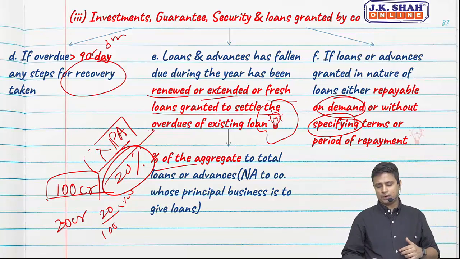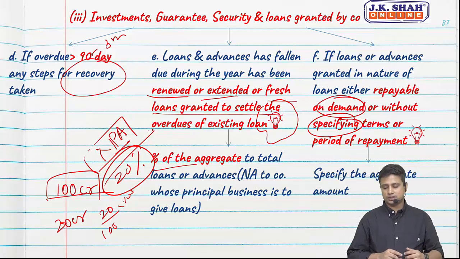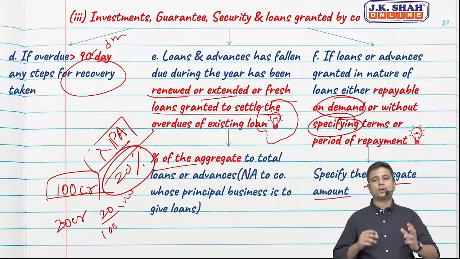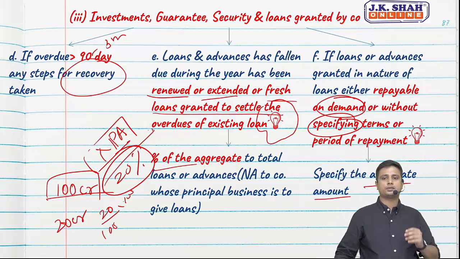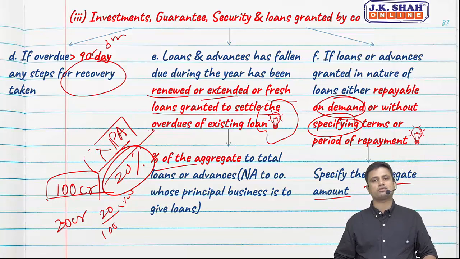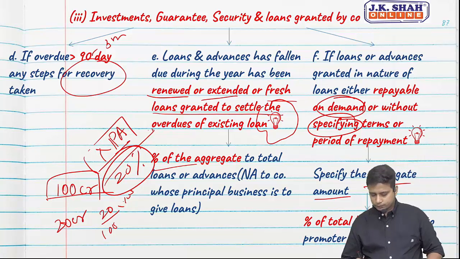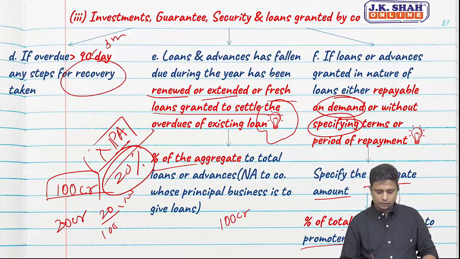So in that particular scenario, we need to specify the aggregate amount. What do we need to specify? The aggregate amount: how much loans are given which are repayable on demand or on which the period or time is not specified. Not just this, we also need to give the percentage of total loans to promoters and related parties. So again, total loans are 100 crores.